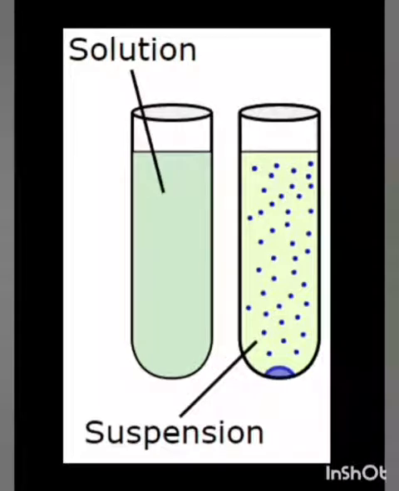This picture illustrates the comparison between solution and suspension. Solution is a homogeneous mixture while suspension is a heterogeneous mixture. In a suspension, the solute particles are too large and remain suspended in the solvent. These particles settle down after some time.